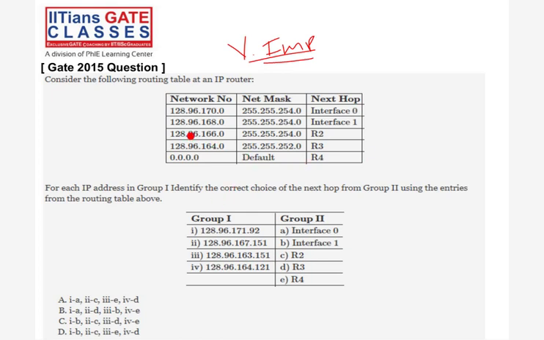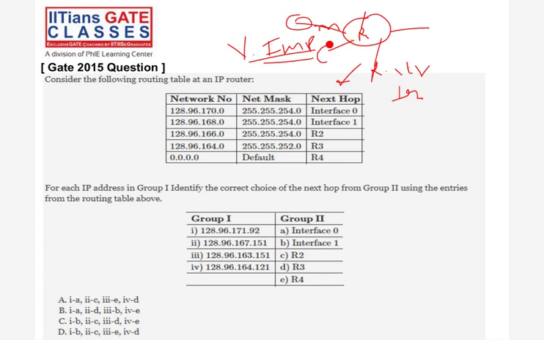This interface is linked with this subnet, and this one with this subnet. Or one router is linked with another router, that is also possible. So this is like an interface, and a routing table is there. Now for each IP address in group 1, identify the correct choice. This group 1 is a destination IP, a destination address.